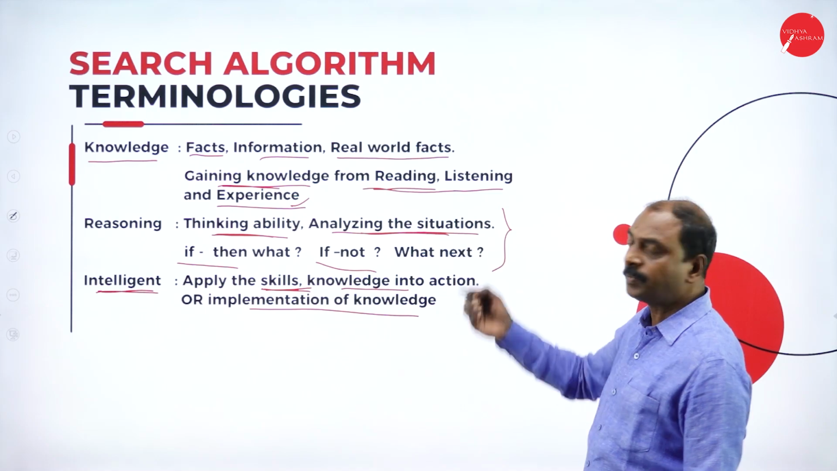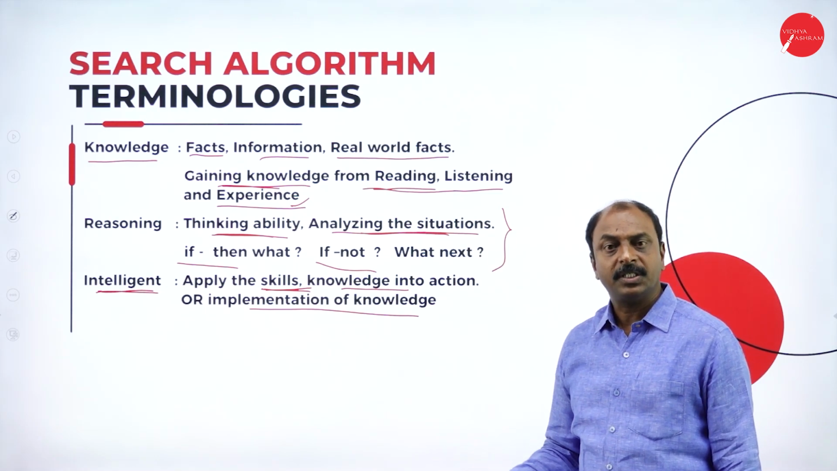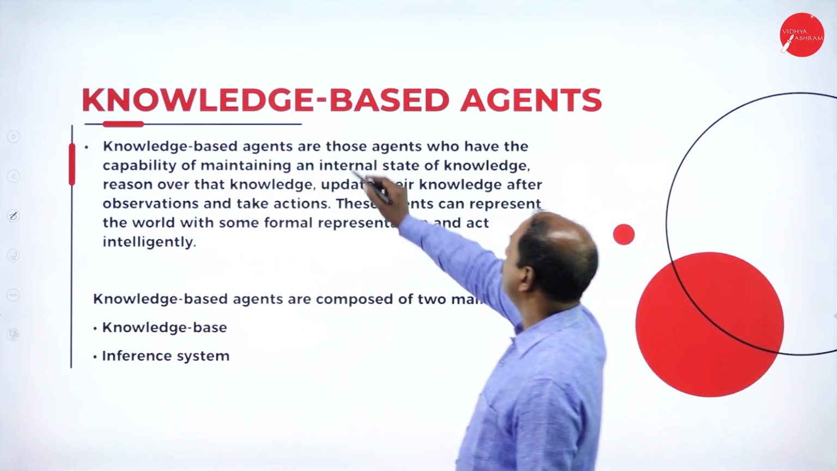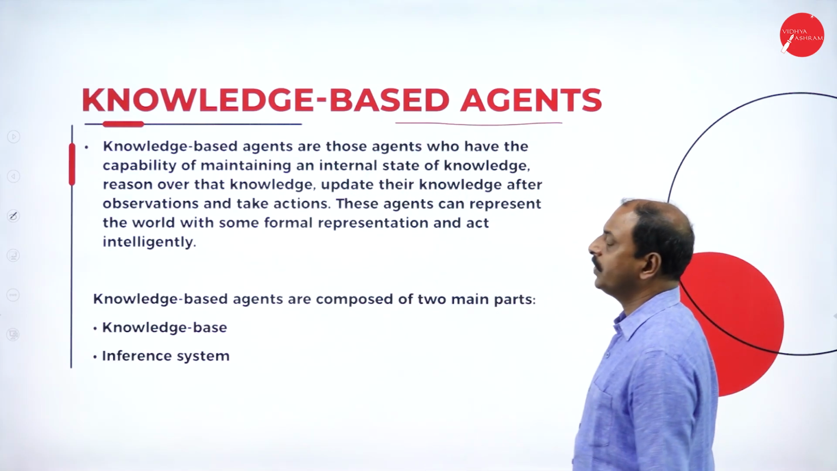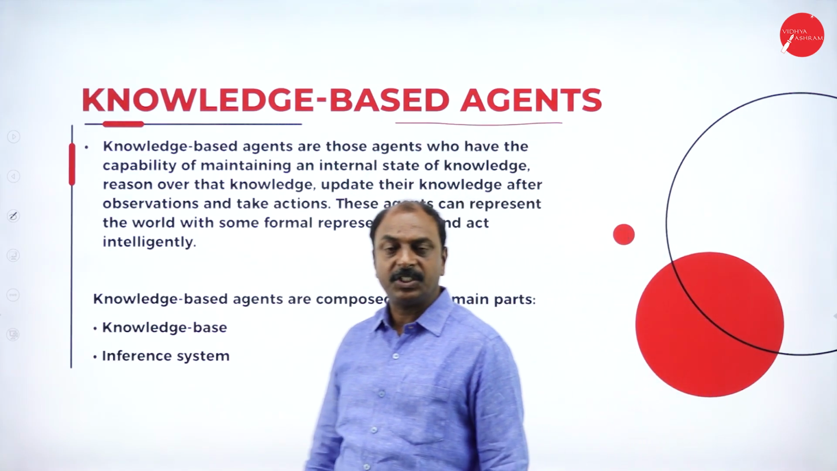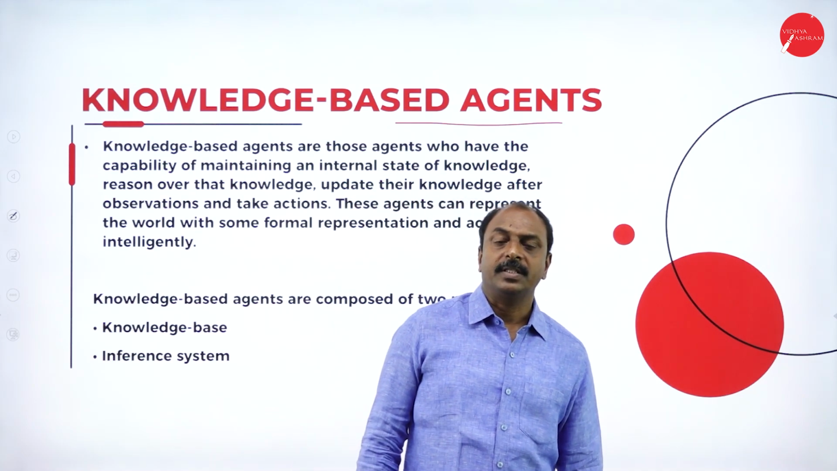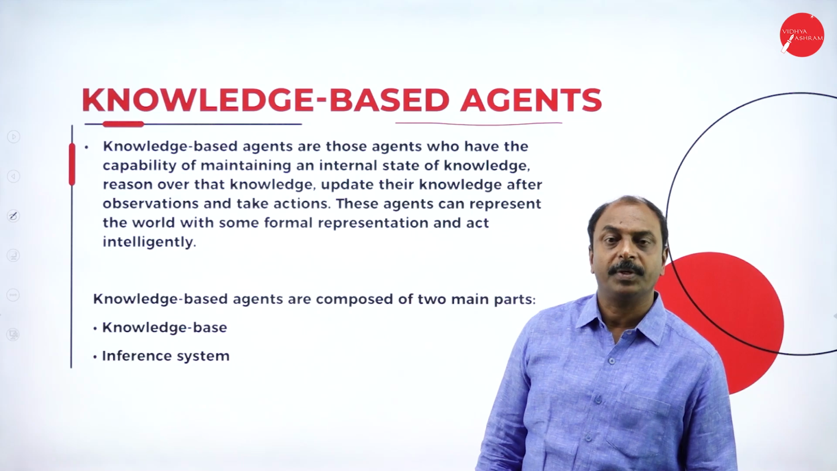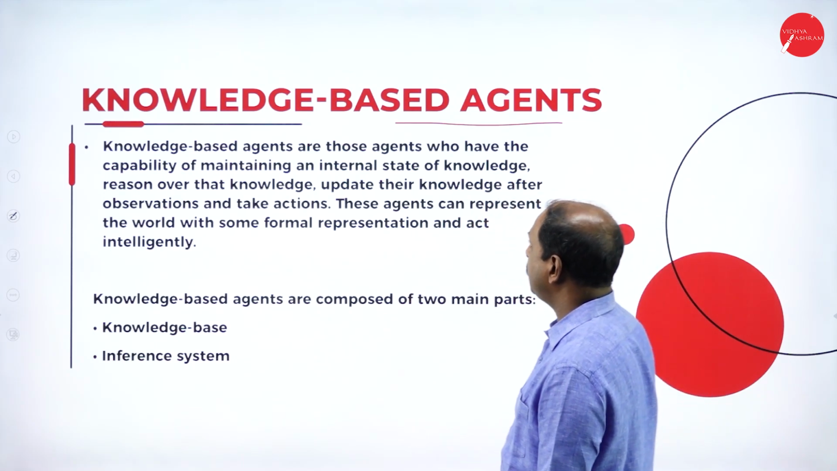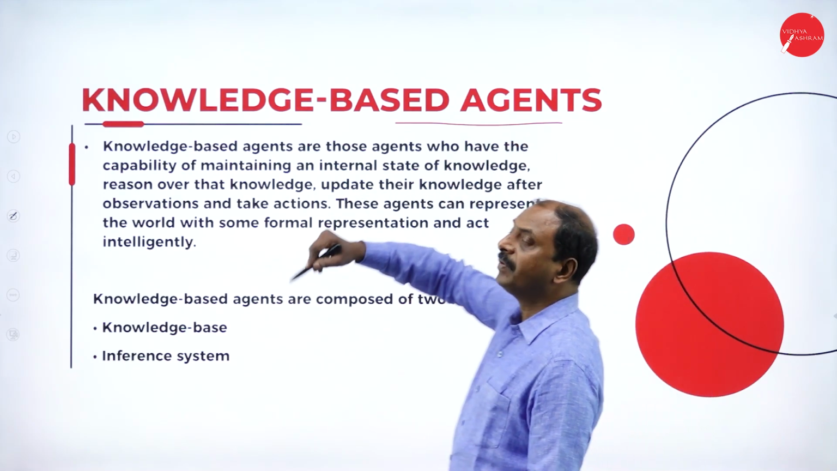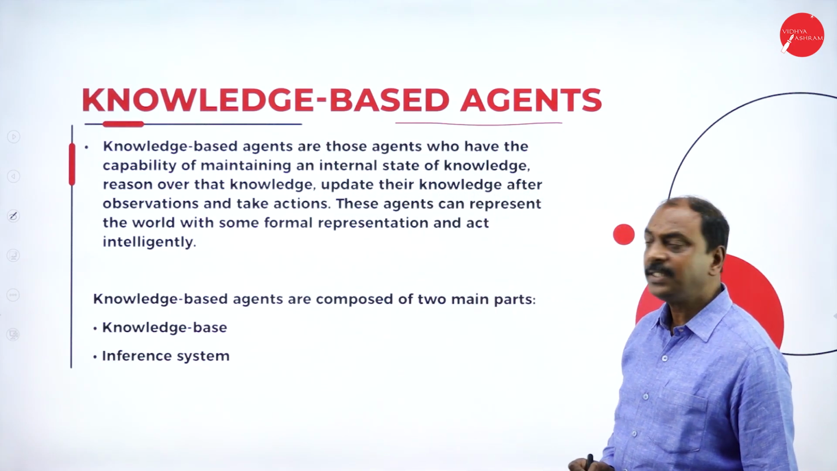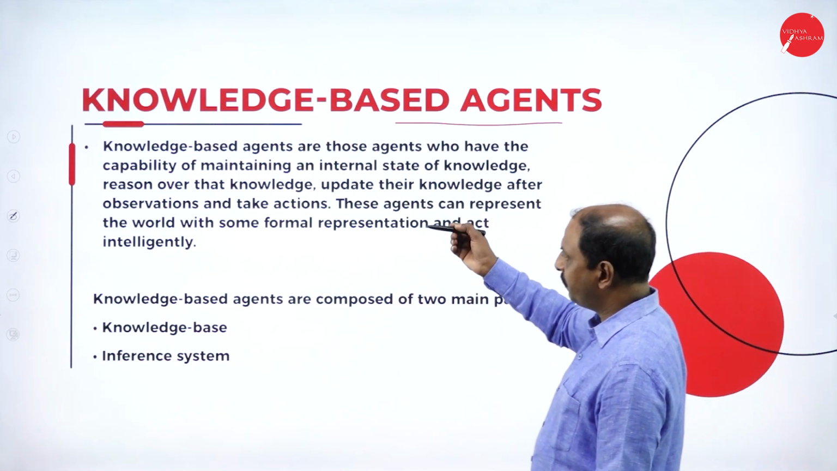That is the concept of knowledge representation and reasoning. In the next slide, we will see knowledge-based agent. Now you know what agents are in an AI system. The main component of an AI system is the agent. So here we are going to learn one type of agent, that is knowledge-based agents. Let us see the definition of this.